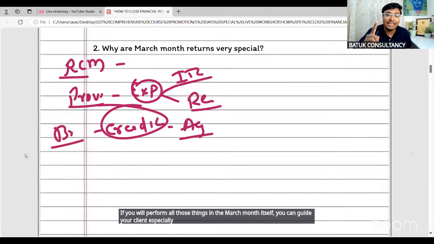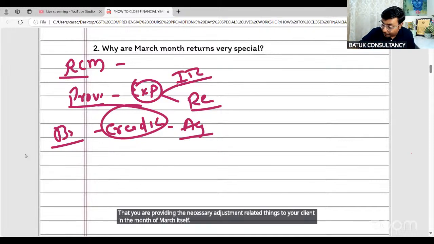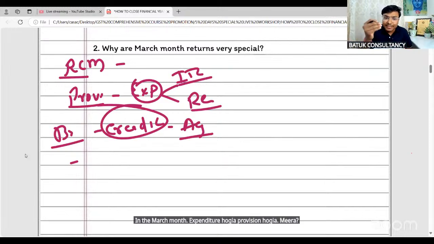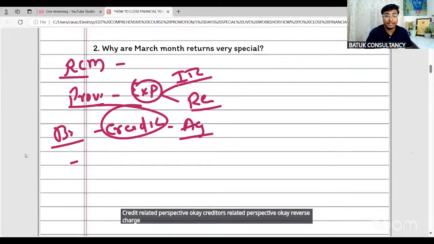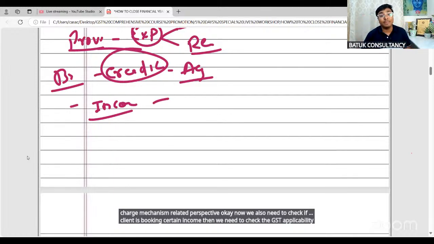And I'm always saying that you need to provide something extra to your client, and this is one step towards something extra, that you are providing the necessary adjustment related things to your client in the month of March itself. In the March month, expenditure is done, provision is done, credit related perspective is done, creditors related perspective is done, reverse charge mechanism related perspective is done. Now we also need to check if our client is booking certain income, then we need to check the GST applicability on that income from the March perspective.